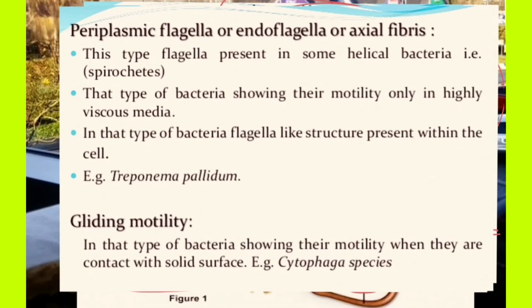Second is the periplasmic flagella, also called endoflagella or axial flagella.